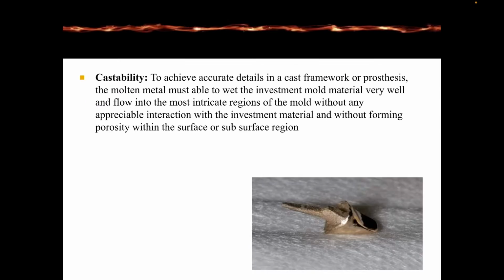Castability. Castability is to achieve accurate details in the cast frame or prosthesis, and the molten metal must be able to wet and invest the mold material well, so it flows into the most intricate region of the mold without any appreciable interaction with the investment material and without forming porosity within the surface or subsurface region.